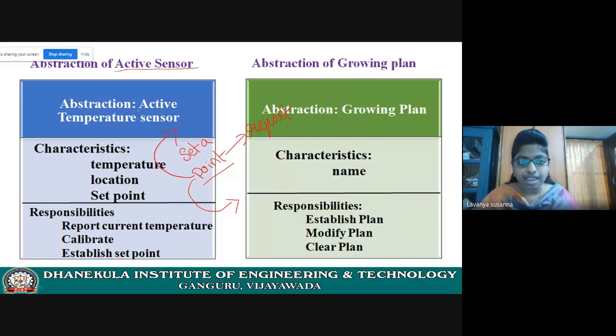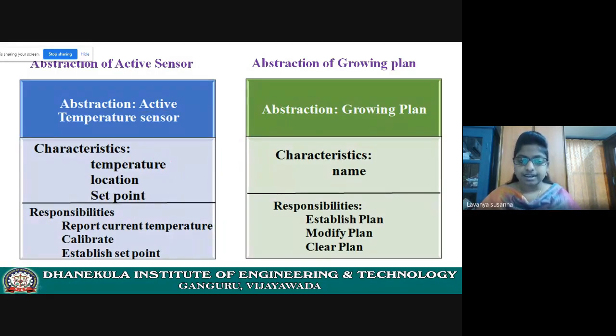That's why here we have taken it as an active sensor. No one will operate it. It will operate by itself. You just need to set a temperature, and whenever the temperature rises or falls, it will report.